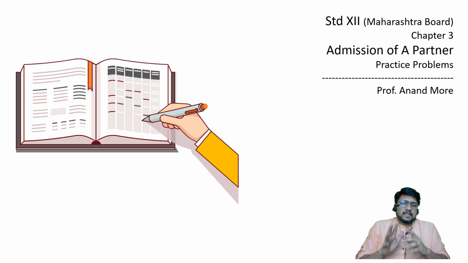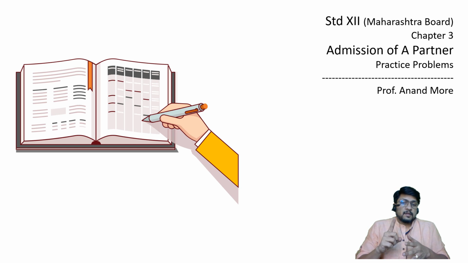Okay, so in this lecture I'm going to consider only one problem. Totally I have planned some 12-13 problems in this series, so that you will get a complete understanding of admission of a partner. All the different types and varieties of adjustments I'm going to consider. Today I'm going to consider only one problem. In the next lecture maybe one problem. Then as your speed increases, I will increase the number of problems per lecture.